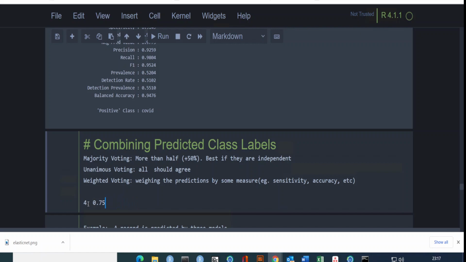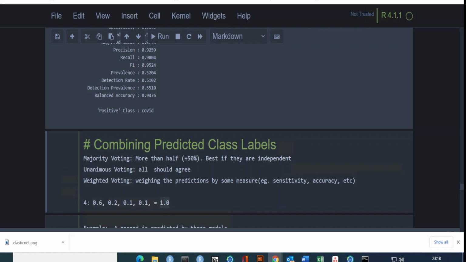Maybe let me do this. One may account 0.6, the other one may account about 0.4, depending on the performance of the model. If you have a highly accurate model, you want to weight that model to have a larger account. In the end, all of these weights should sum to 100%, or 1.0. So you have 0.6, and the remaining will be 0.4. If we have 4 models, one would be 0.2, and maybe the other ones would be 0.1 and 0.1. All of them will end up as 1.